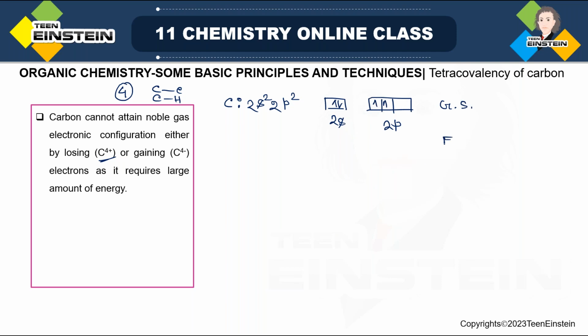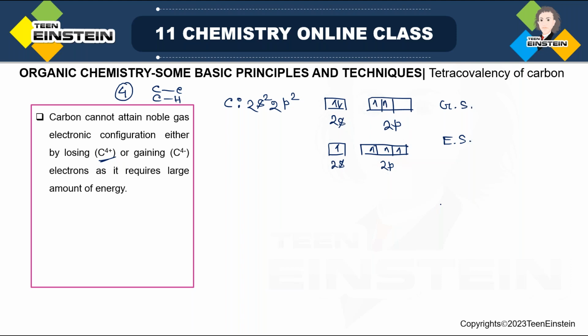But in the excited state, one electron will be transferred from 2s to 2p. Now you can have 4 unpaired electrons.